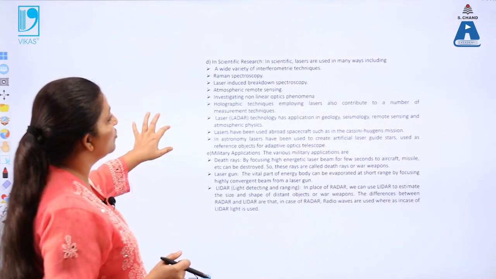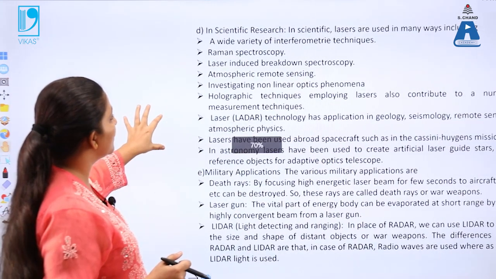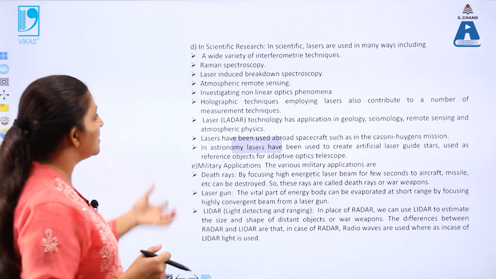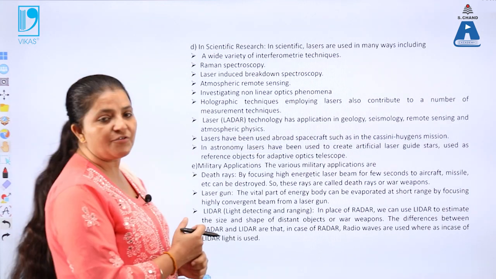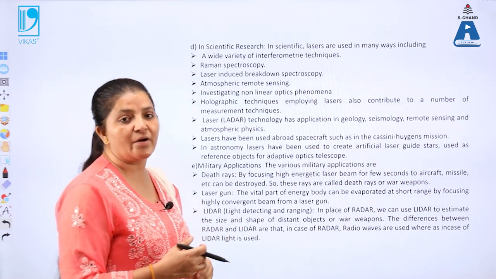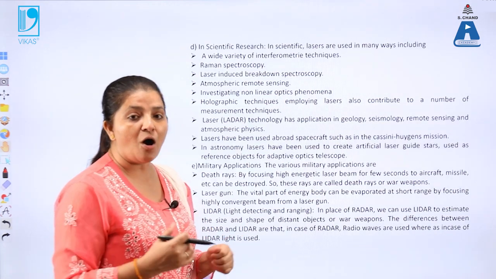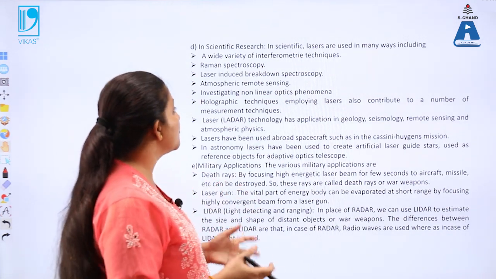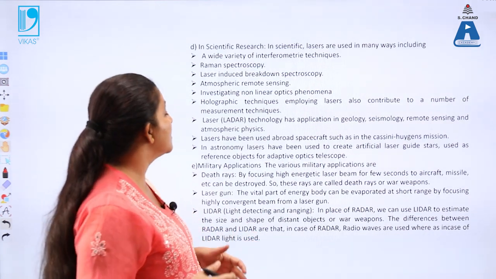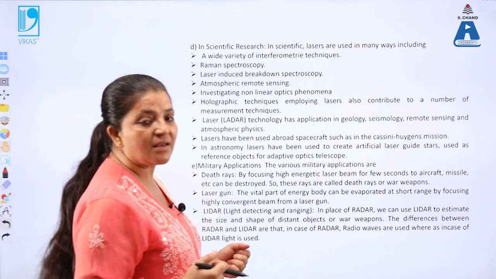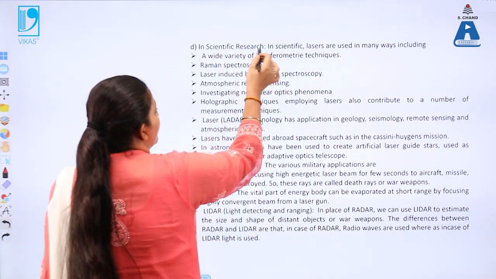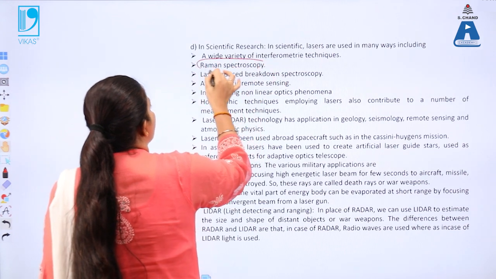Now next is the use of laser in scientific research. We know that in scientific work, when we are forming some components, alloys or 2D materials, how can we distinguish what kind of materials are synthesized in the scientific laboratory? That can be done by using lasers, firstly by Raman spectroscopy.